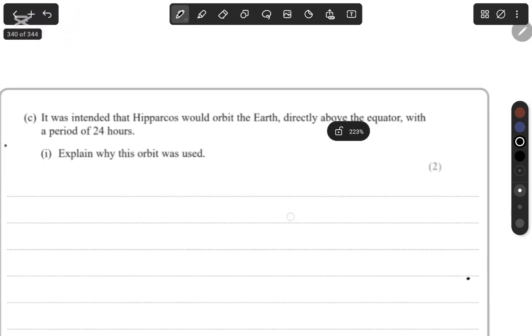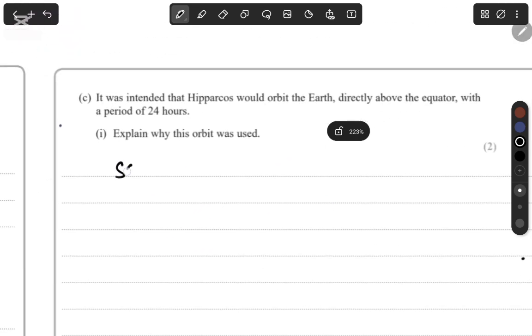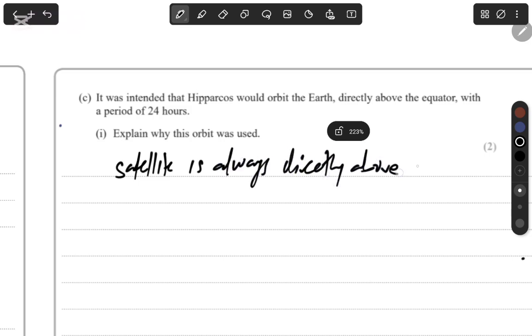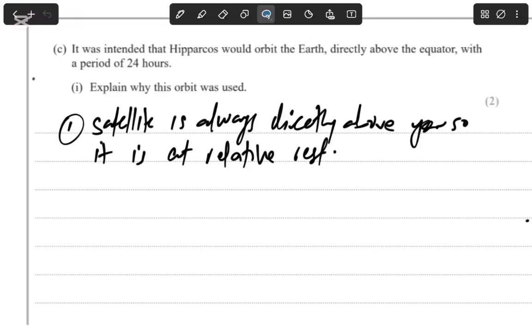So the first point you can write is that the satellite is always directly above you. So it is at relative rest. Okay, that's the first point.